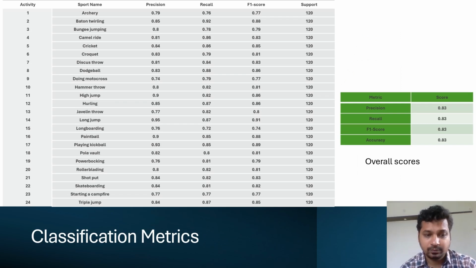Model run was successful with a very good overall accuracy of 83%. This table shows accuracies for each of the 24 activities, all showing good statistics. The majority of activities have precision scores over 0.80, which is 80%, indicating high accuracy in predicting positive samples of most activities. Recall values are similarly robust, suggesting that the classifier successfully identifies true positives across the majority of activities. F1 scores, which balance precision and recall, are consistently high, indicating a well-rounded performance.